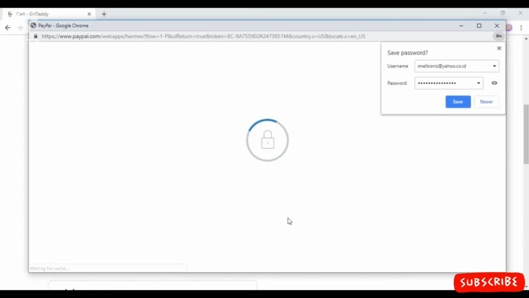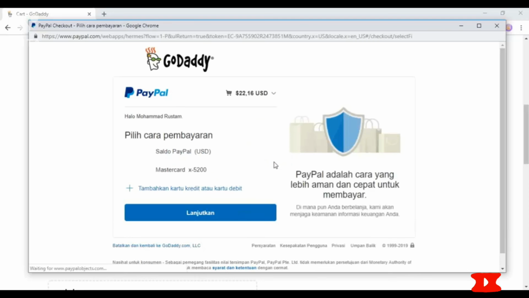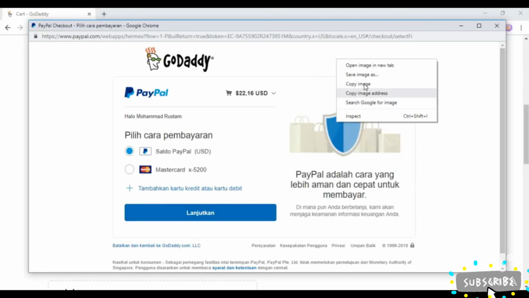Let's continue. So now we are going to log into our PayPal account with PayPal email ID and password, and then click on Login button. It's loading my PayPal account, and here on top, it's showing me my exact billing amount. By default, PayPal account is already selected. So we are going to click on the Continue button.